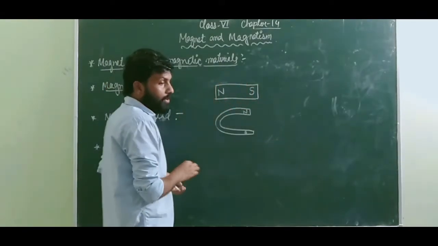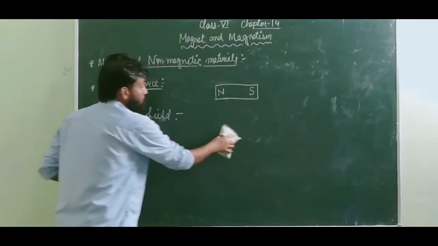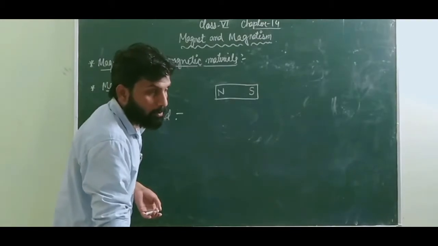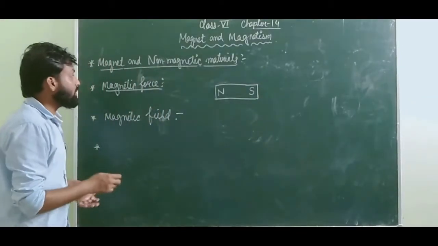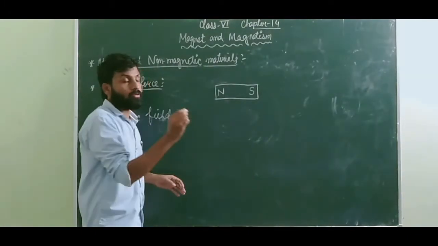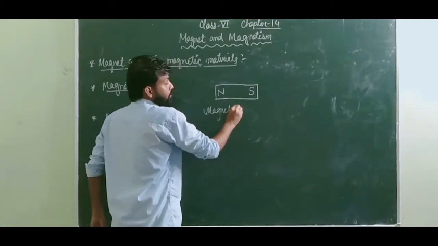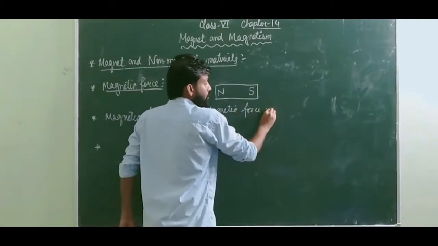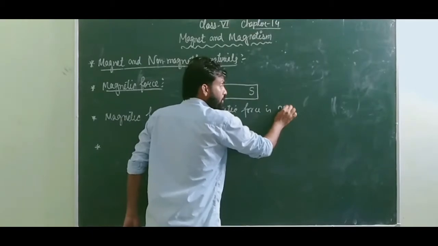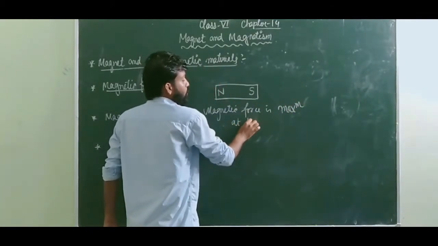So what is important? What is the characteristic of these poles? Just before, we talked about the magnetic force. So remember, I'm writing here: magnetic force is going to be maximum, means highest, at the poles.